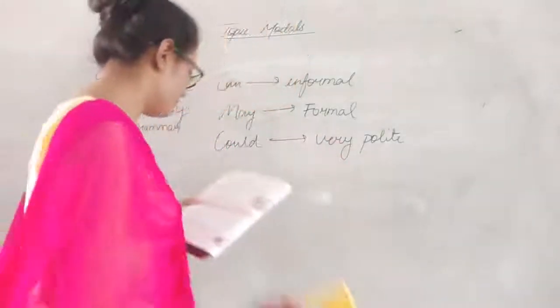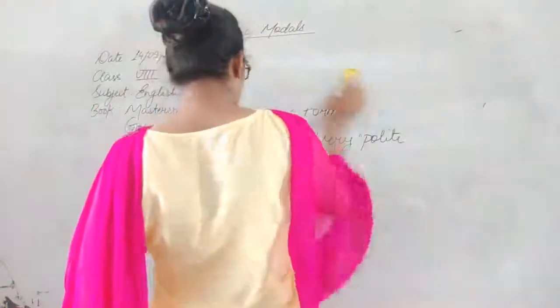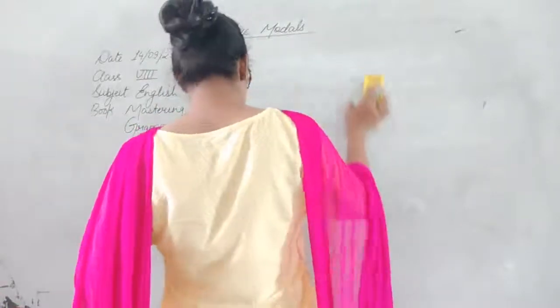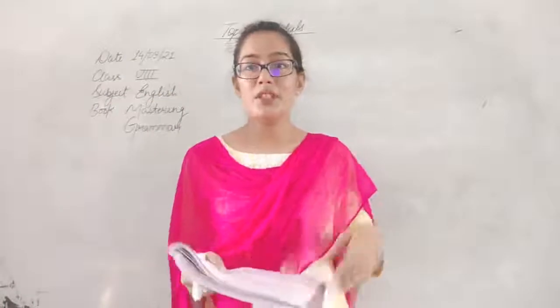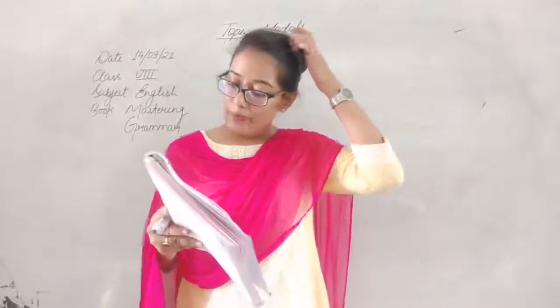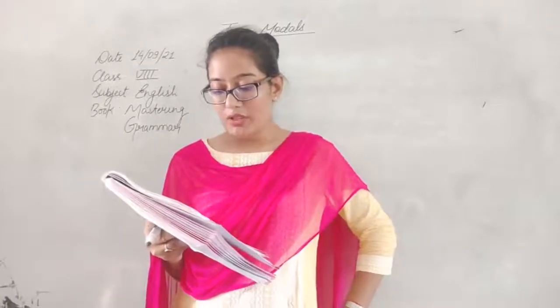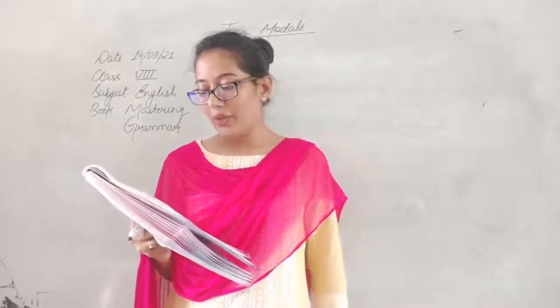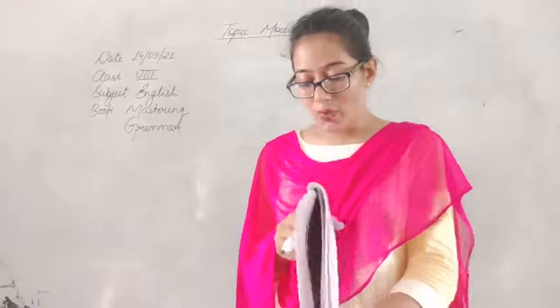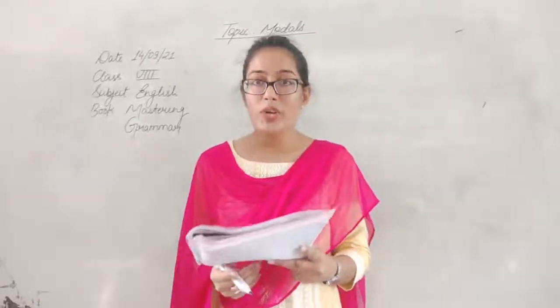Now, for example, I am just giving you one example from the exercise. Take the appropriate modals. Consider the speaker and the person being addressed while using the modals.